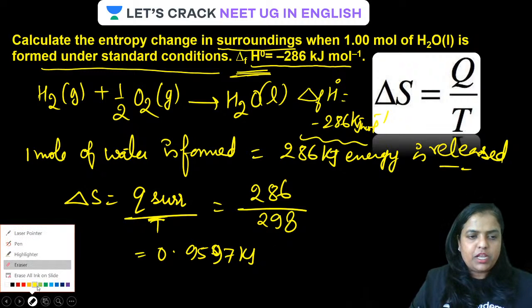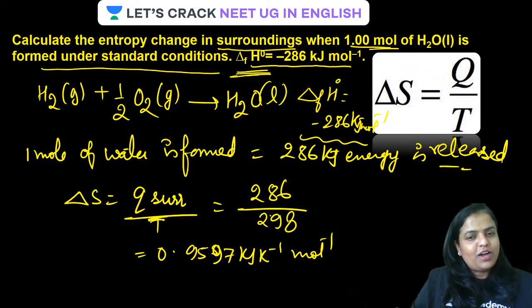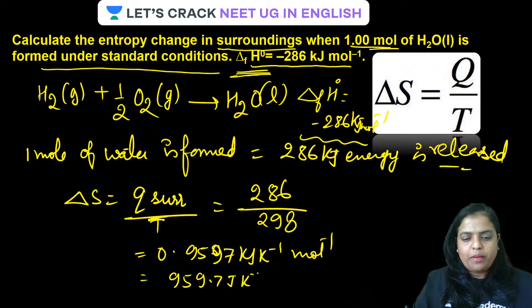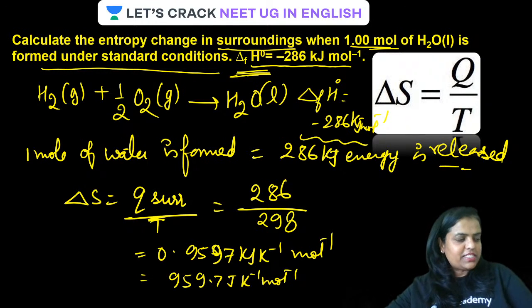So it will be kilojoule per Kelvin per mole, because we have to calculate for 1 mole. Or if it is given in joule, it will simply be 959.7 joule per Kelvin per mole. All done, guys. Did you understand this?